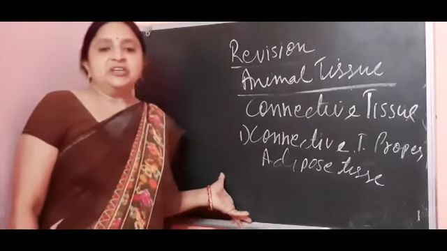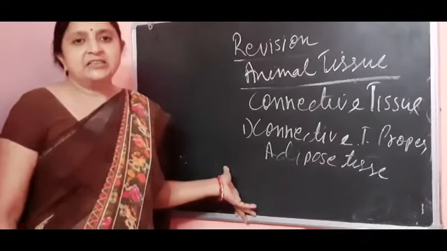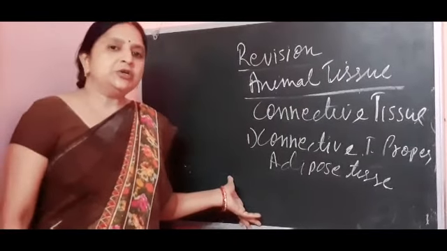Their main function is to store fat, and hence they are responsible for warming the body.